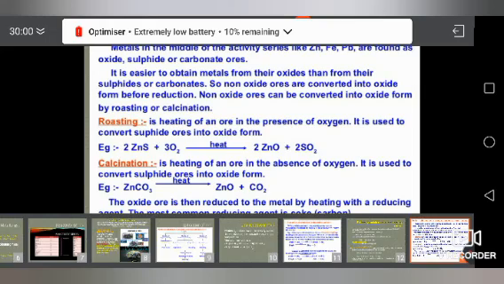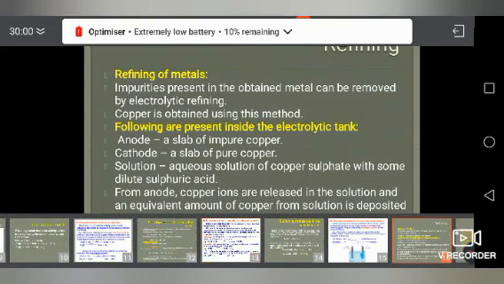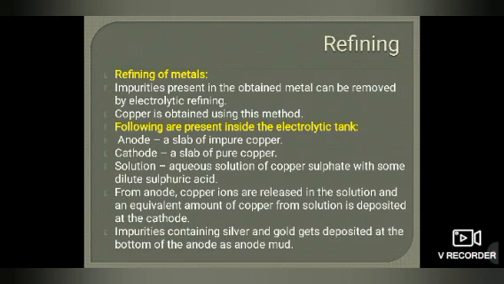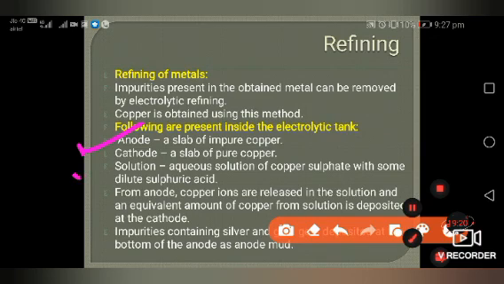So what is the refining process? In it, impurities present in the obtained metal can be removed by electrolytic refining. Copper is obtained using this method. The following are present inside the electrolytic tank. Anode is a slab of impure copper. Cathode is a slab of pure copper. Solution is an aqueous solution of copper sulfate with some dilute sulfuric acid.